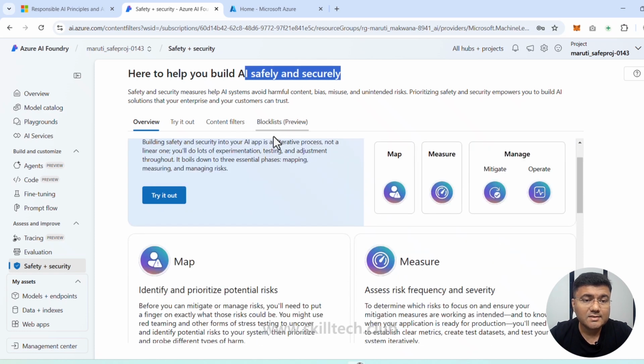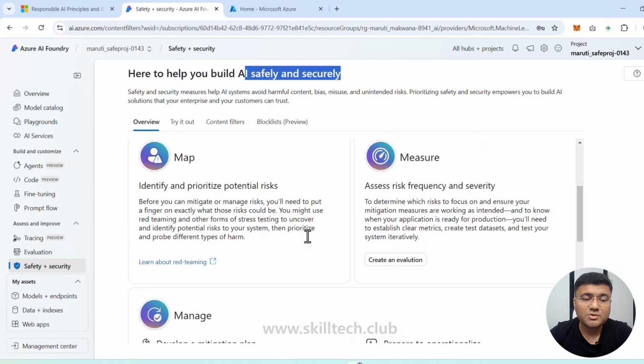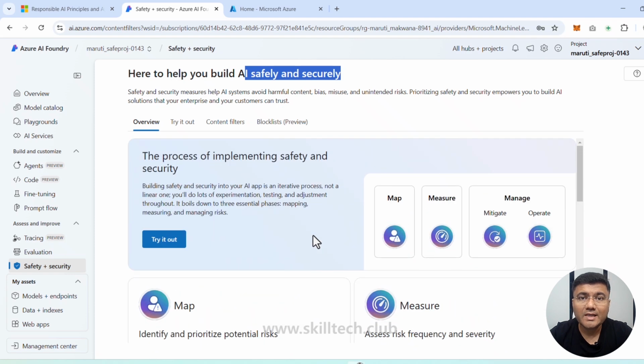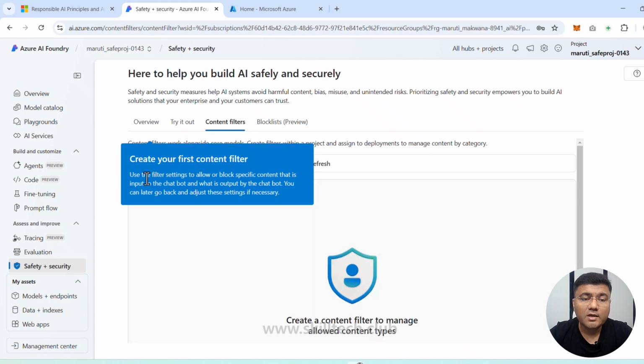We have block list. We have some other configurations where we can take care of the map and measures and management of all the configurations which are available for you with your LLMs. But right now, I'm going to click on this one, which is content filter. Now it's showing you that you can use filter settings to allow or block a specific content that is input to the chatbot and what is output by the chatbot.